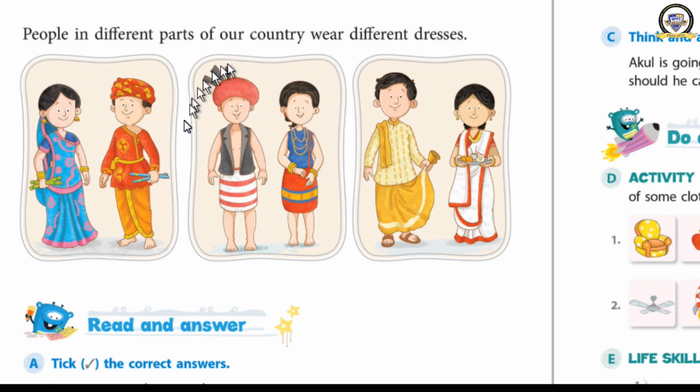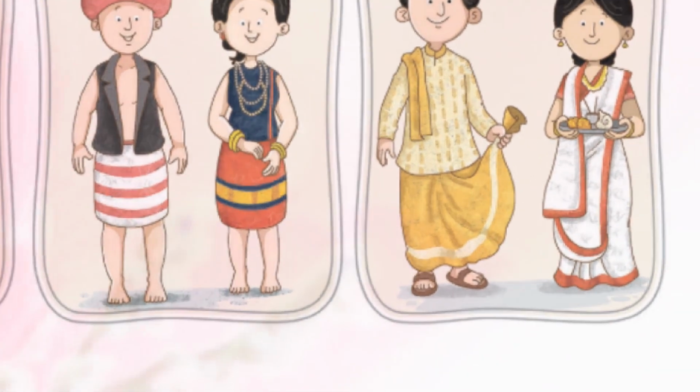This is the dress worn by the men and women in some other states, and in some other parts of the country people wear like this. It means there are different types of clothes. Like these people, they belong to India only, but they wear different clothes.